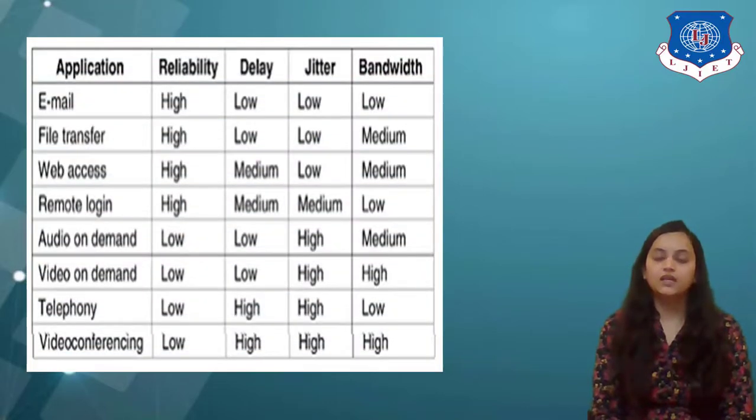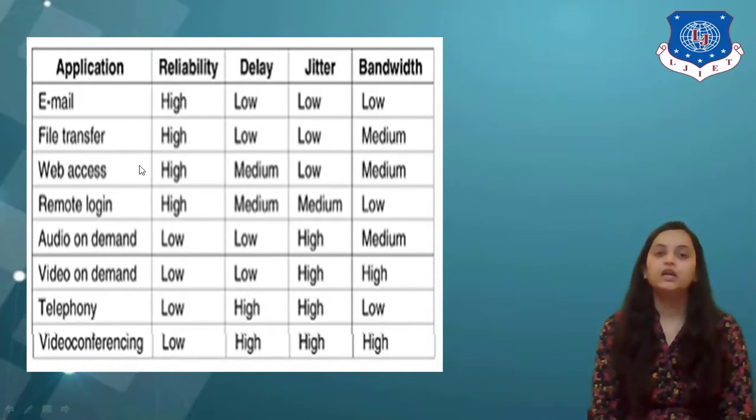Consider the table in which there are some applications indicated, and for each application, four parameters which determine its QoS are indicated. Here, as you can see, the applications are email, file transfer, web access, remote login, audio on demand, video on demand, telephony, and video conferencing.